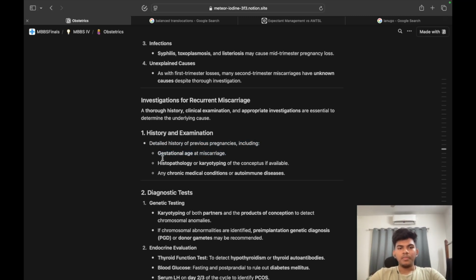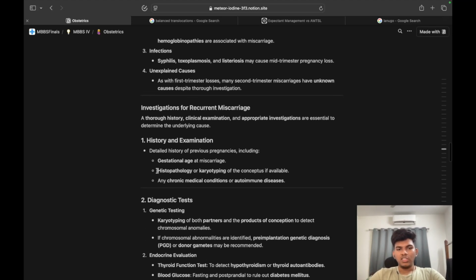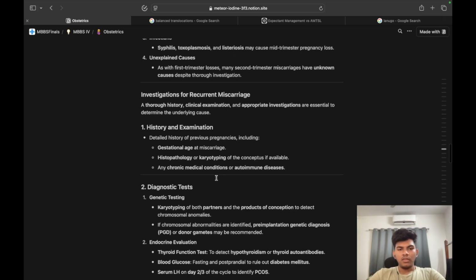You need to know that, to put it under one of these. Then there is histopathology or karyotyping of the conceptus if available, because if it is some kind of weird chromosomal anomaly, the fetus can't stay alive. It is incompatible with life.